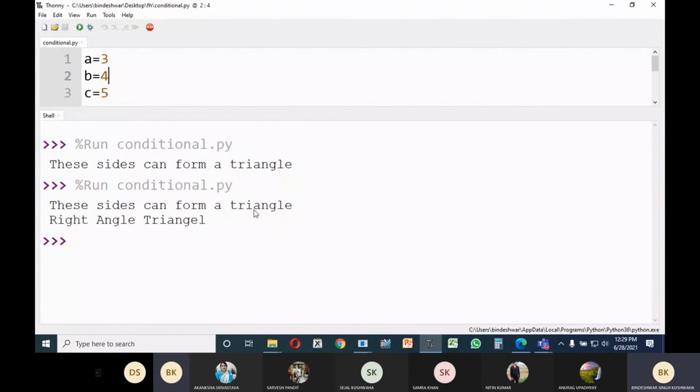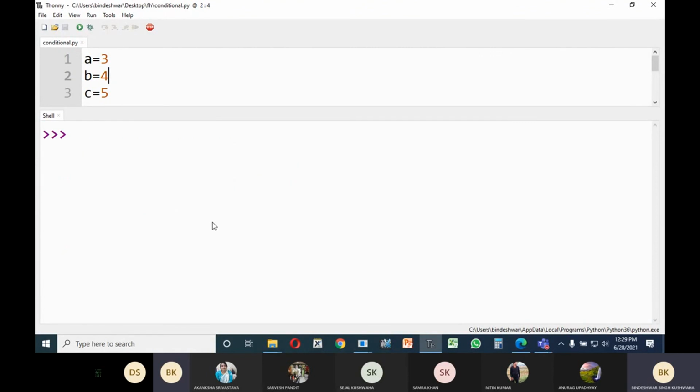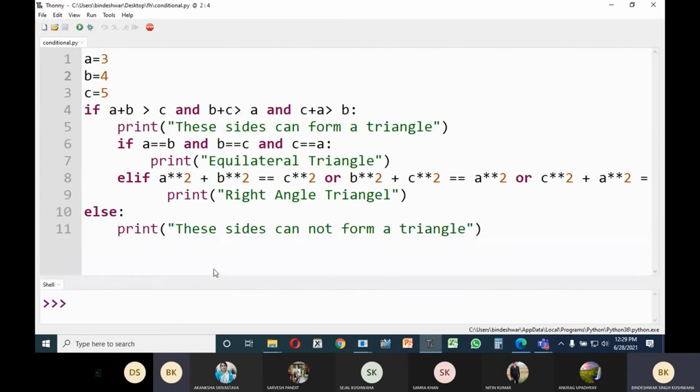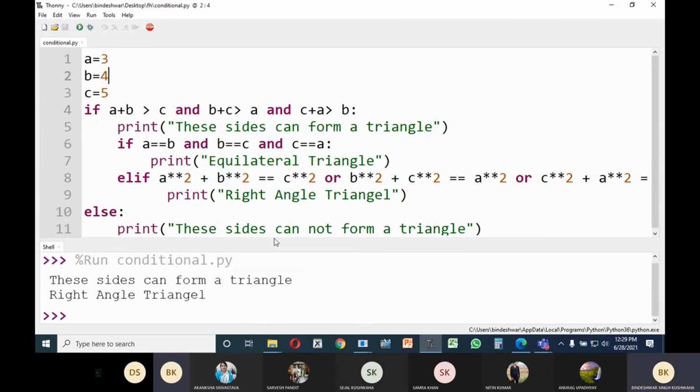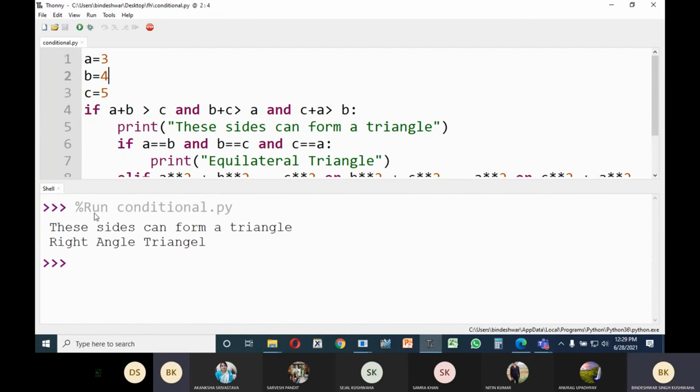These sides can form a triangle, right angle triangle. Okay, so first of all it is saying that these sides can form a triangle, and thereafter it is saying what type of triangle.